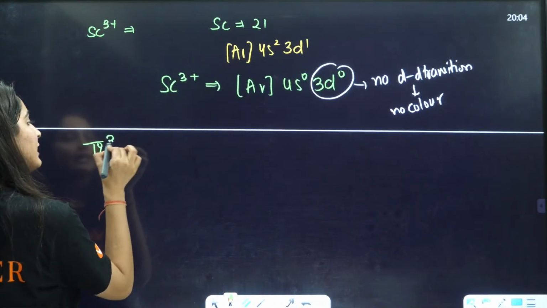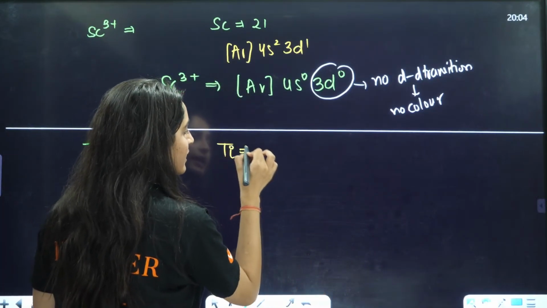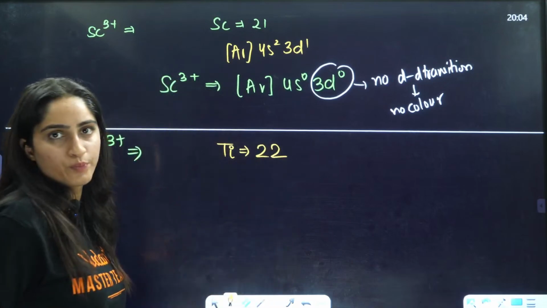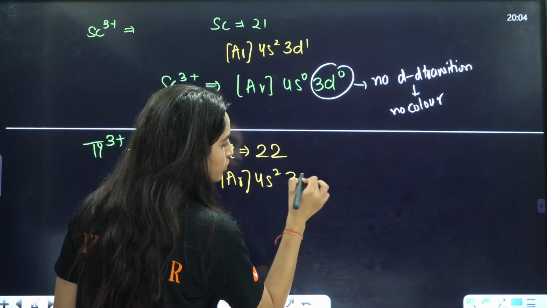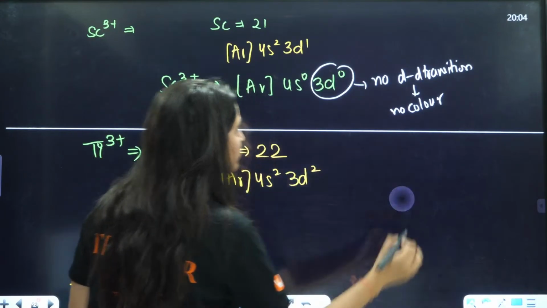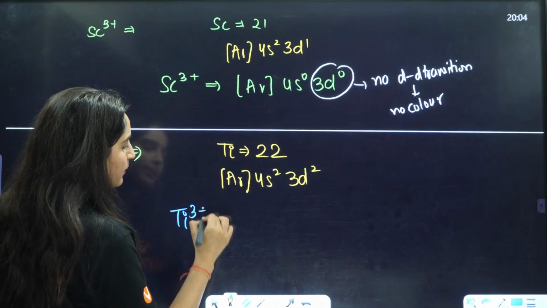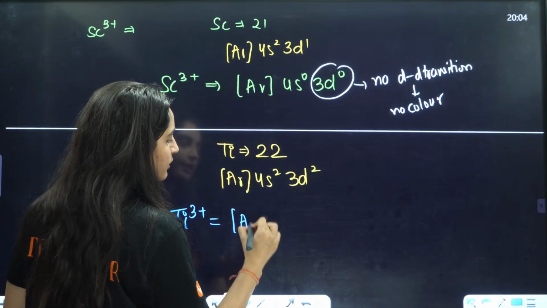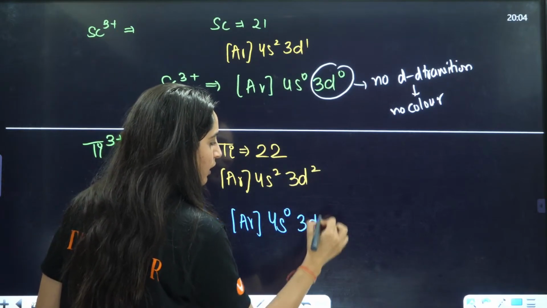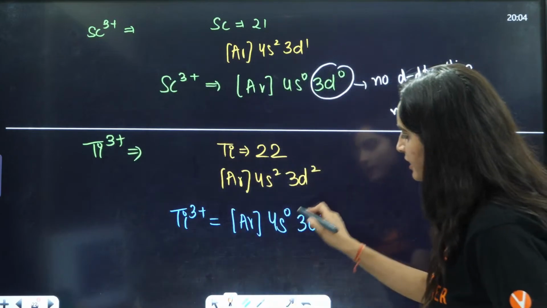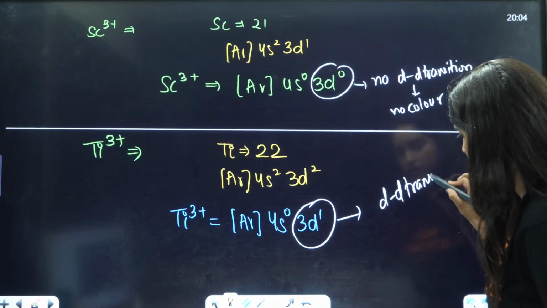We need to check for titanium 3 positive. The atomic number for titanium is 22. That means the electronic configuration is argon 18, 4s2, 3d2. You need to take out 3 electrons from here. Titanium 3 positive is equal to argon, take out 3 electrons, so it will be 4s0, 3d1. And there is 1 electron. That is why there will be d-d transitions.